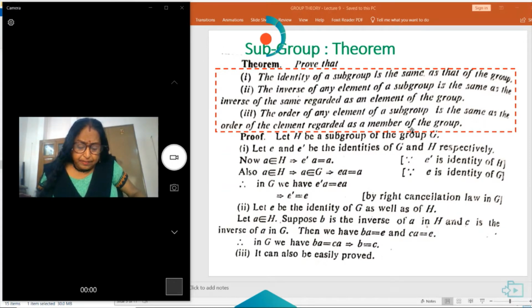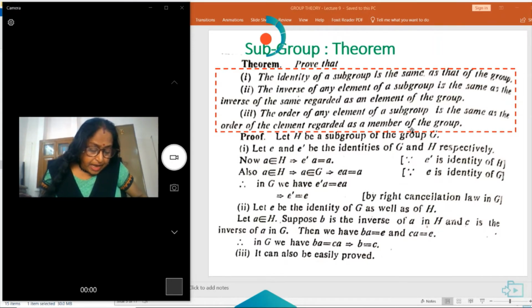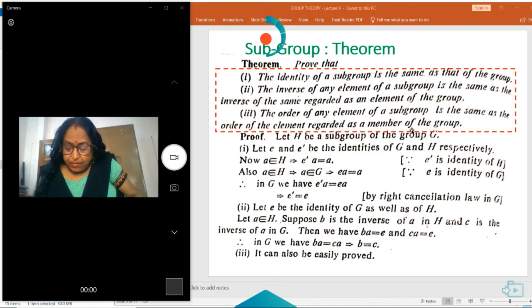That is, let E be the identity of the group G as well as the identity of H. Now let A belong to H. Suppose B is the inverse of A in H and C is the inverse of A in G. So we can write BA is equal to CA, because BA is equal to E and CA is also equal to E. Using the right cancellation law, we can say that B is equal to C. Number 3 can also be easily proved: the order of any element of a subgroup is the same as the order of the element regarded as a member of the group.